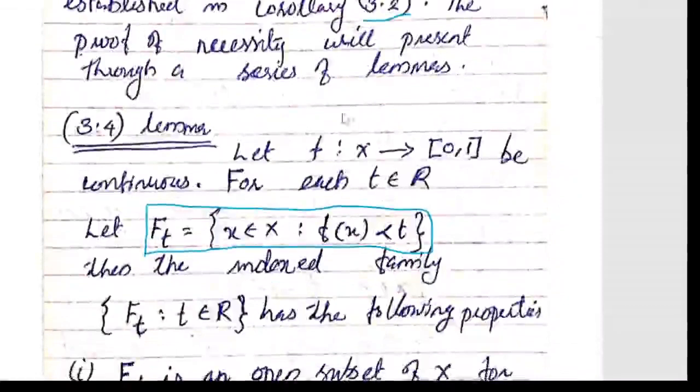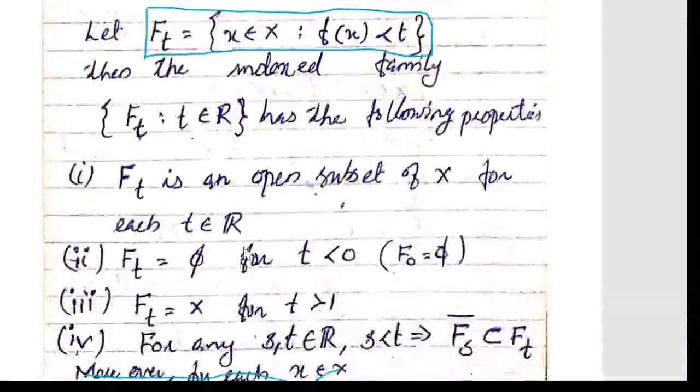That is, if there is a continuous function from X to [0,1], then for each t belongs to T, this indexed family of sets has the following properties. First property was this set is open.